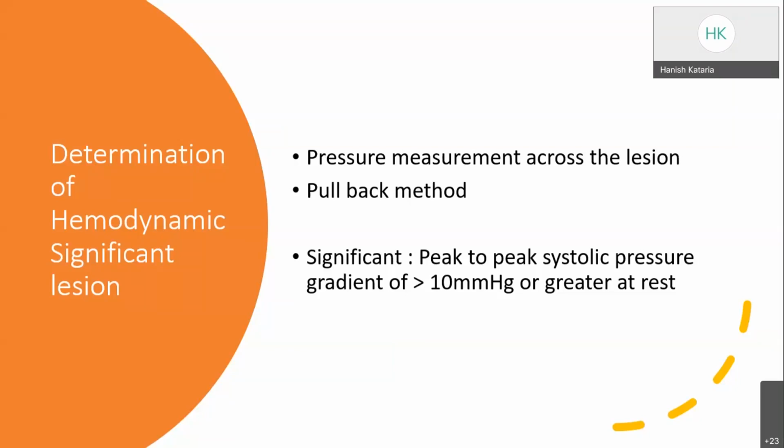Any peak to peak systolic pressure gradient of more than 10 millimeters of mercury at rest is significant. And if we are not able to identify a significant lesion, we can give an intra-arterial vasodilator, either NTG or papaverine, and wait for 20 to 40 seconds so that the maximum vasodilatory effect comes, and then measure the pressure across the lesion, and that can determine any significant lesion.